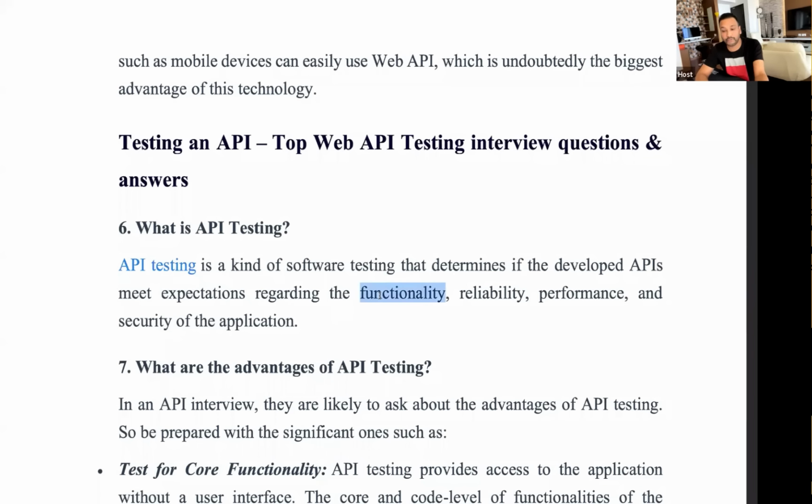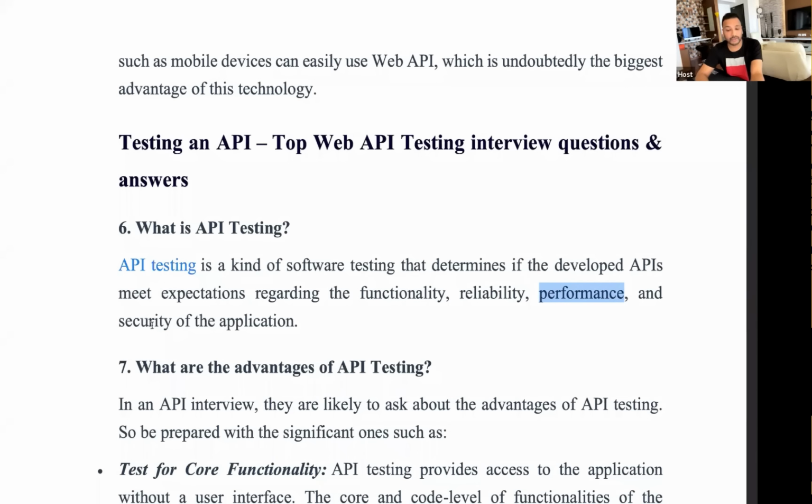So now that is part of your functionality. The functionality should be correct. Let's say your functionality itself is wrong. Then what is the point of checking performance and security at the initial level? So that's why we have to make sure my API testing is absolutely correct functionality-wise. And then we will check, okay, is it really reliable? Is it performing correctly? With the 50,000 or 70,000 requests that you are hitting the API with, is it really giving me the right response or not?